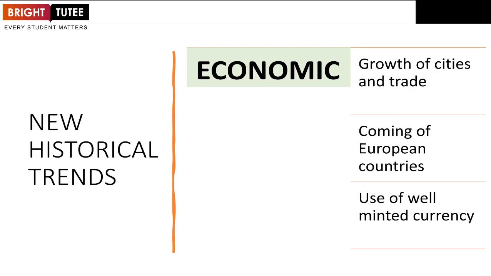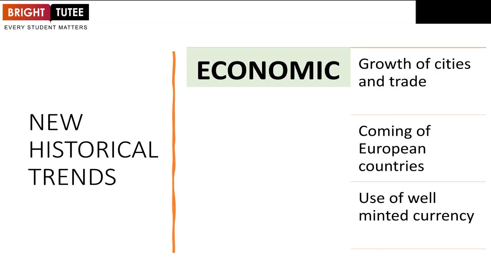New cities emerged during the time period of medieval Indian history, and the trading system got very, very strong during this time period, because these people were coming from Central Asia. So here it is not confined only up to India. They had a good trading network with other parts of the world also.